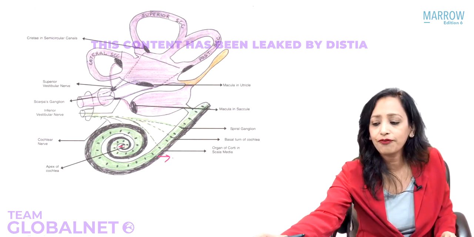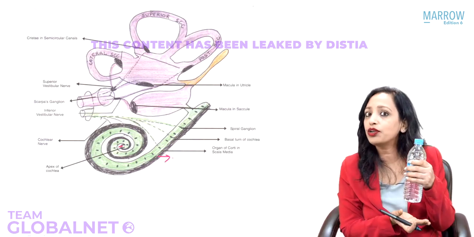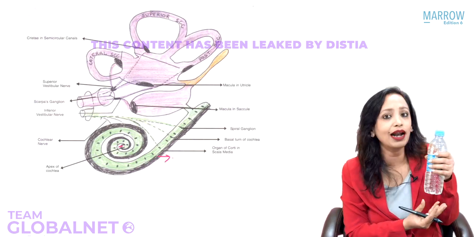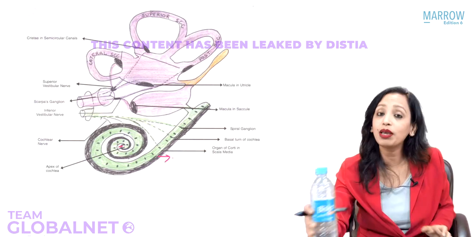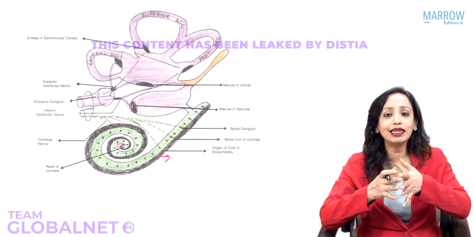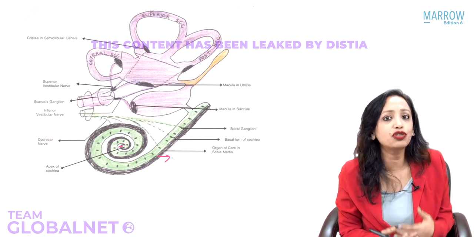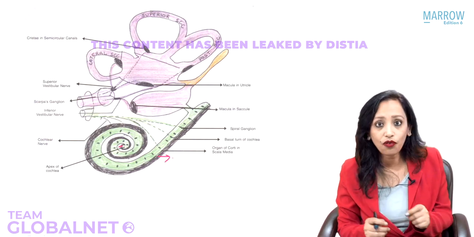For example, if I take this bottle and start filling water in it, which part of this bottle will get filled first? Yes, the most dependent part, that is this part here. So what is the most dependent part of the membranous labyrinth? Yes, that is the apex. So the apex gets dilated earliest here. If I ask you that in Meniere's, what frequency sound is affected early? Yes, very good. The low frequency sounds.